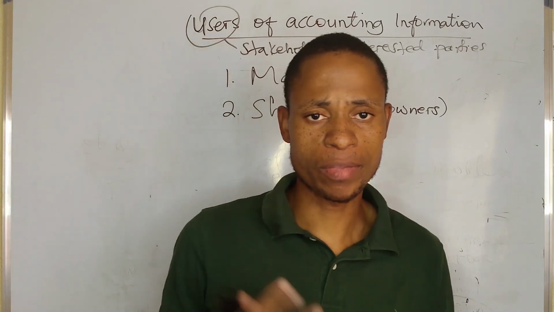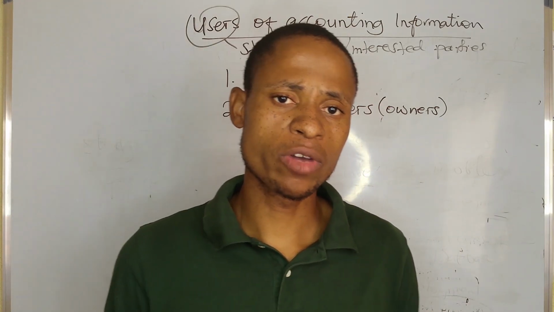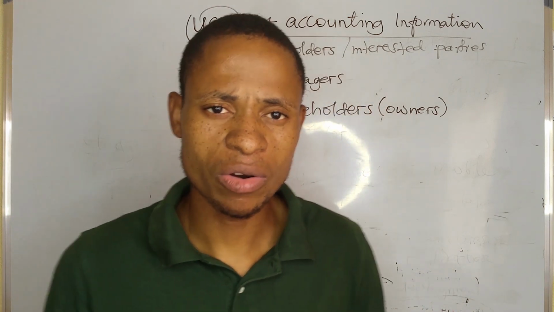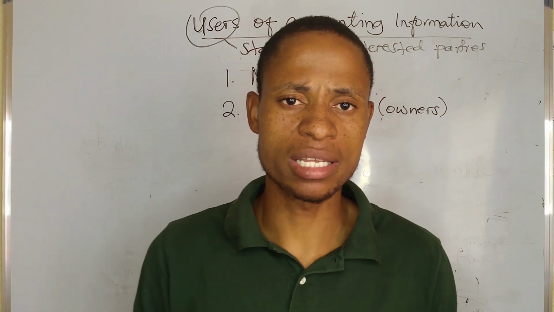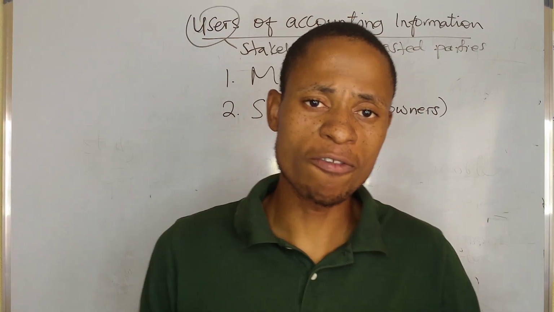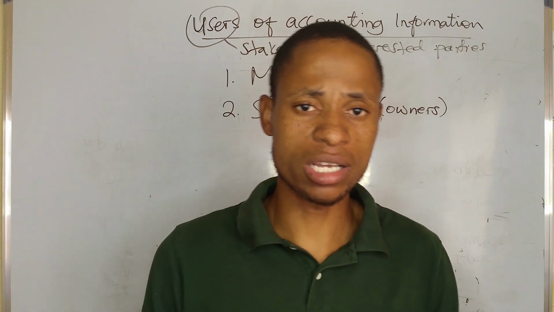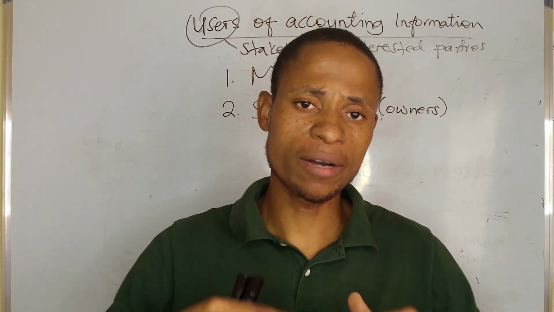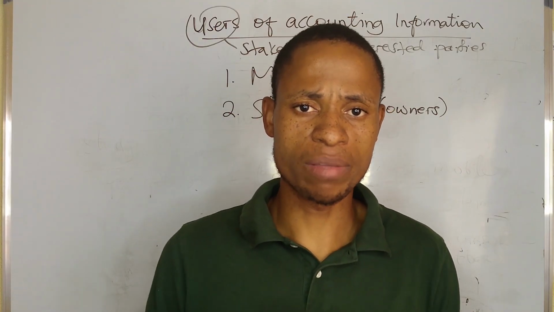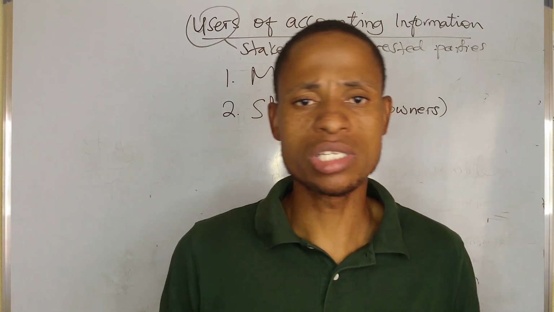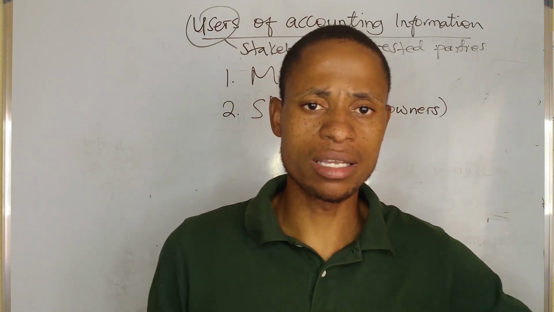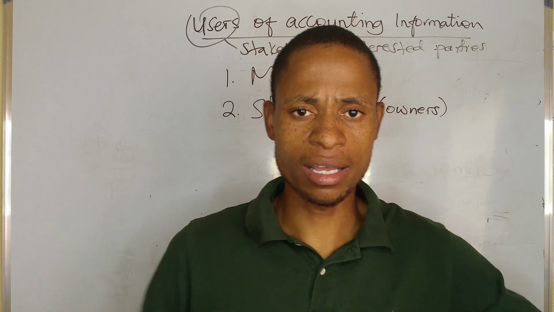Secondly, we have shareholders, the owners. For a limited company, we know that a company is owned by shareholders. A shareholder is a part owner of the business, owning shares in the business. So they have ownership of the business. They come up with the main objectives and goals of the company, where they need to position themselves, the business strategies for the next 5 years, for the next 10 years, where they see themselves better than the competition.